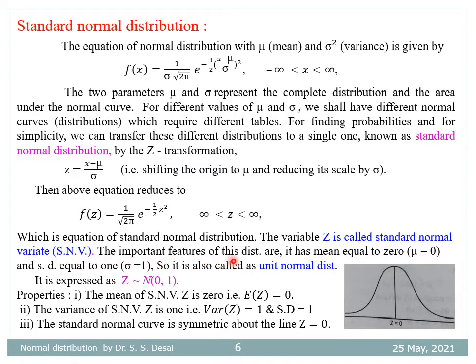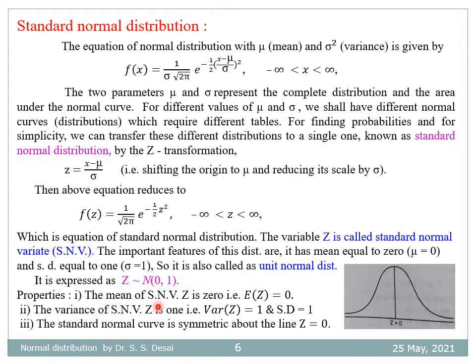The important features of this distribution are it has mean equal to 0, that is mu equal to 0, and standard deviation equal to 1, that is sigma equal to 1. So it is also called unit normal distribution, and it is expressed as Z follows standard normal distribution, that is normal 0, 1.